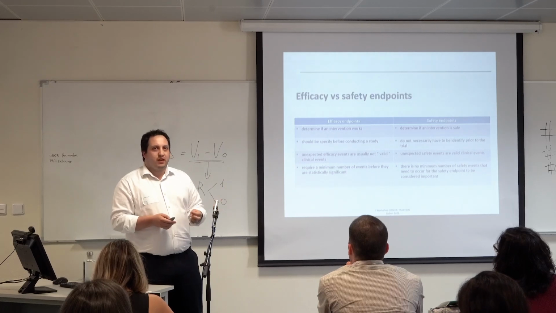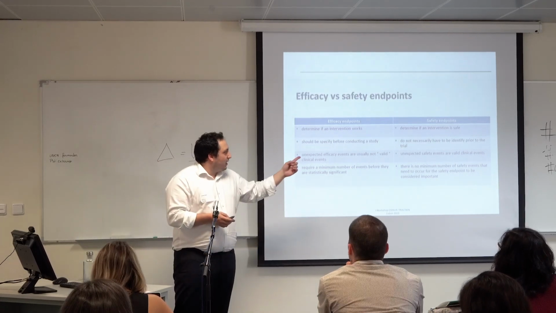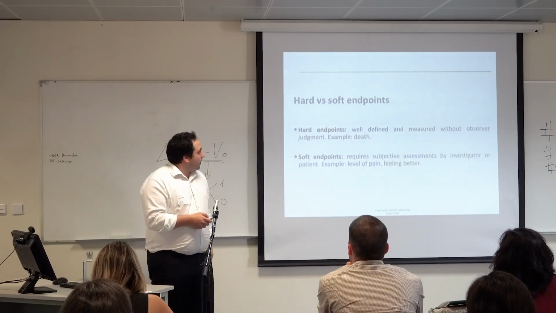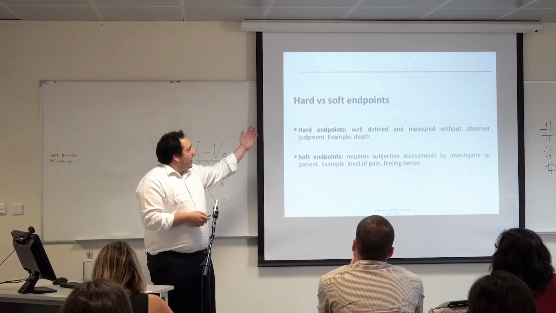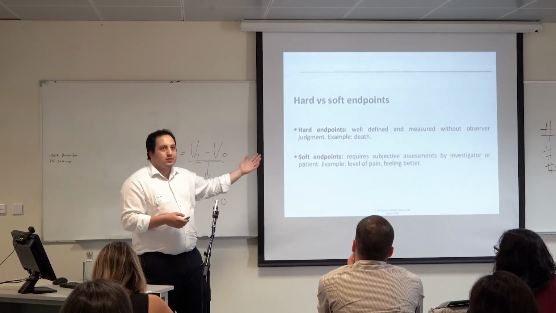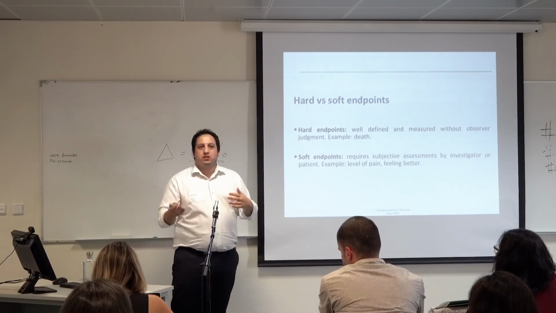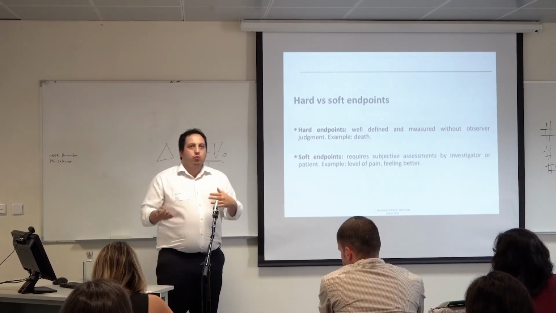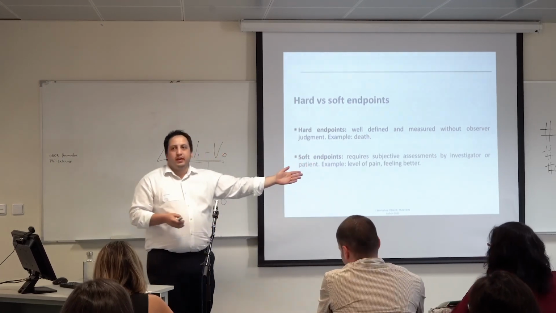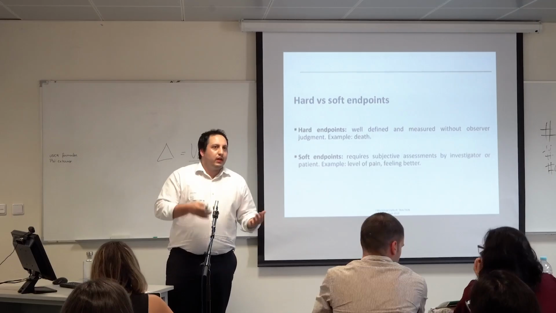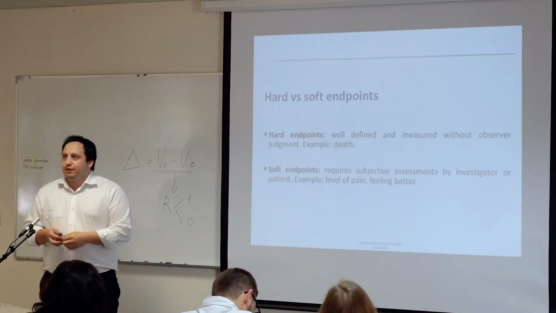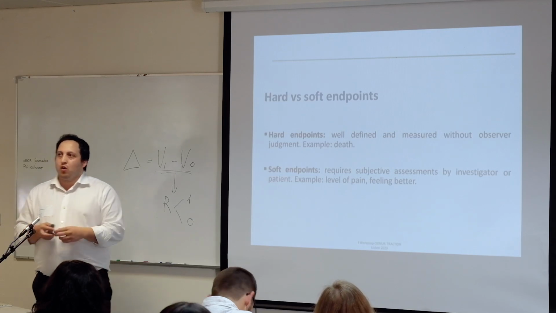So safety is very hard to assess, and a lot of unexpected safety events occur during a trial. Then we also have other classifications for endpoints, like hard endpoints, such as death. It's 1 or 0: we die or we don't die. But we also have soft endpoints, like the level of pain. You can have low pain, high pain, and feeling better. It's also very difficult to assess, so we can have lower or higher